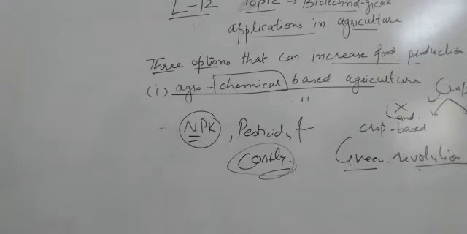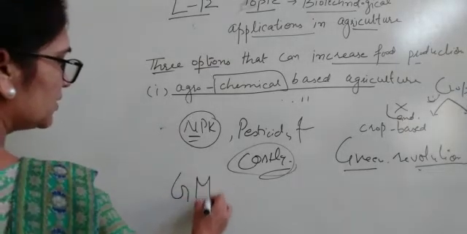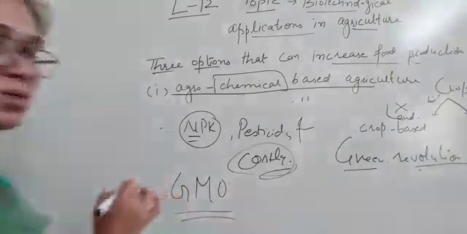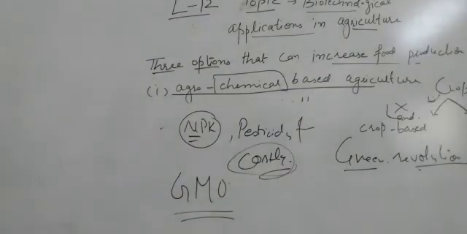So the second thing which we can do is we can have GMO crops. Now what are these GMO crops? Basically these are genetically modified organisms, like plants, bacteria, fungi and animals whose genes have been altered, that is, we have made some changes in the genes by manipulation.